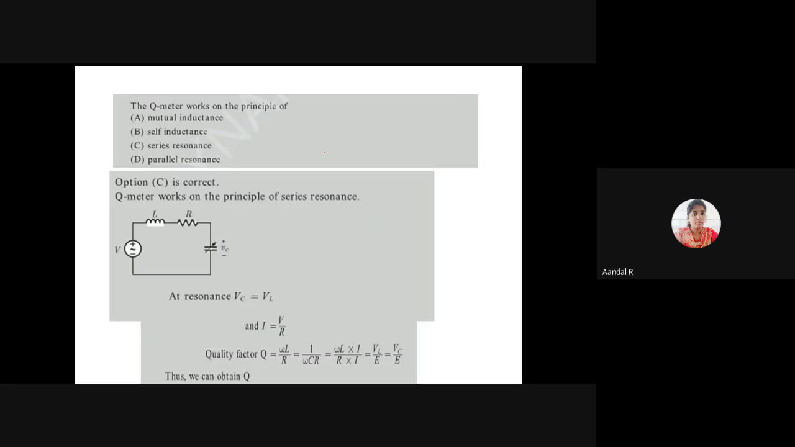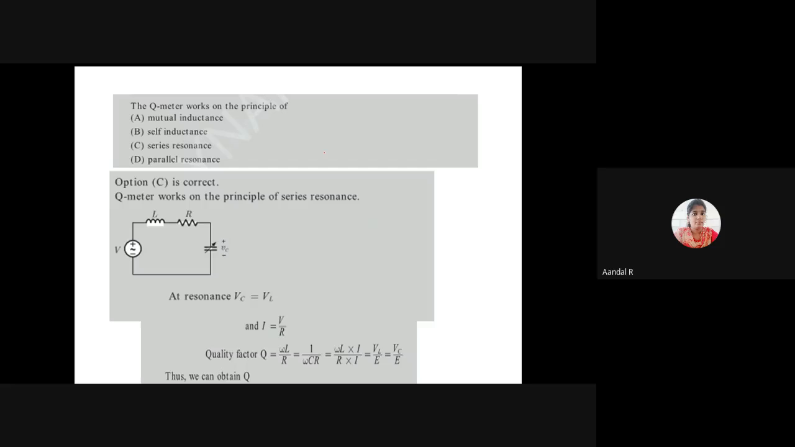This is a simple question. The Q meter works on the principle of basic electric circuits that we used to study. In basic electric circuits, we have studied the concept of quality factor in which topic? The options are A, mutual inductance, B, self-inductance, C, series resonance, and D, parallel resonance. The answer is series resonance. Without taking much time, you can answer.